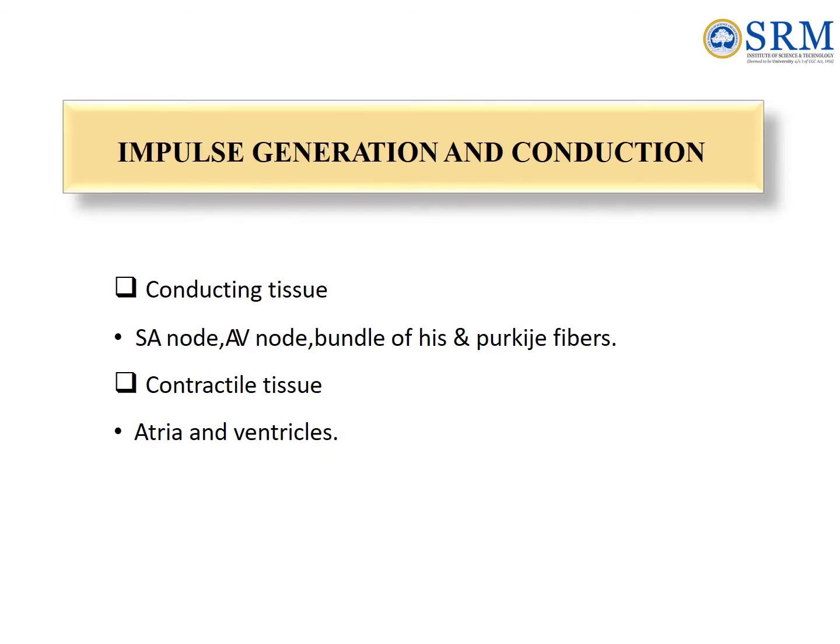Impulse generation and conduction. The electrical conduction system of the heart transmits signals generated usually by the sinoatrial node to cause contraction of the heart muscle. The pacemaking signal generated in the sinoatrial node travels through the right atrium to the atrioventricular node, along the bundle of His and through bundle branches to cause contraction of the heart muscle. This signal stimulates contraction first of the right and left atrium, and then the right and left ventricles. This process allows blood to be pumped throughout the body.